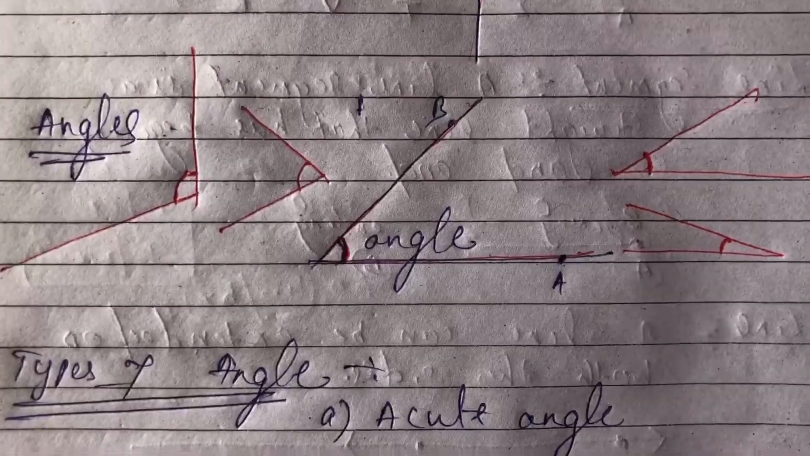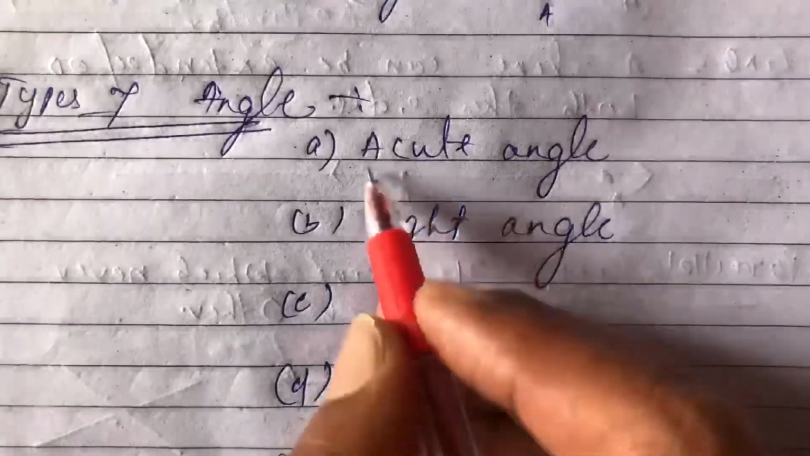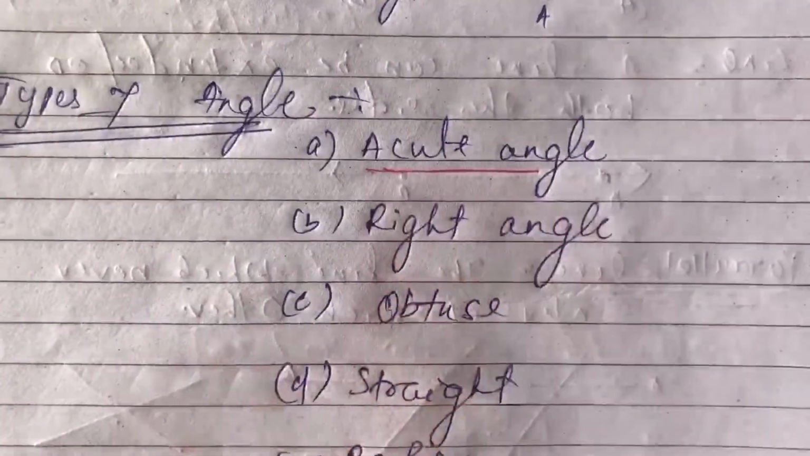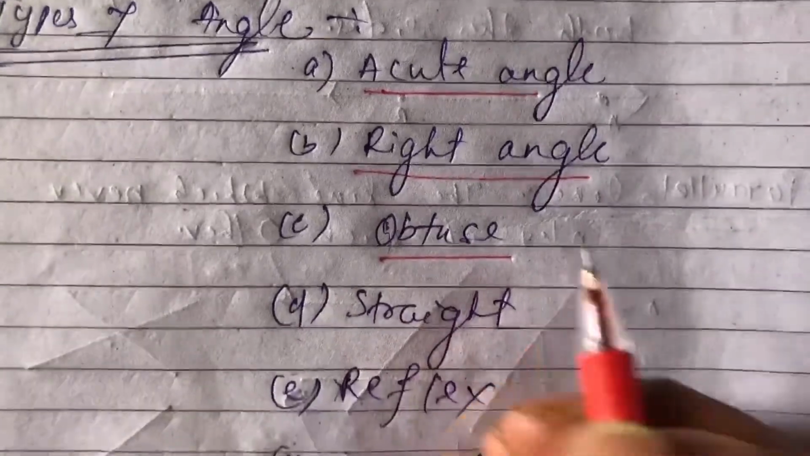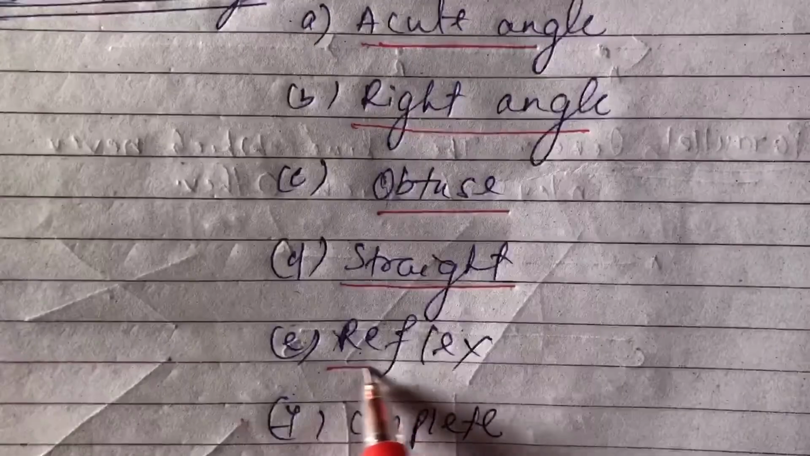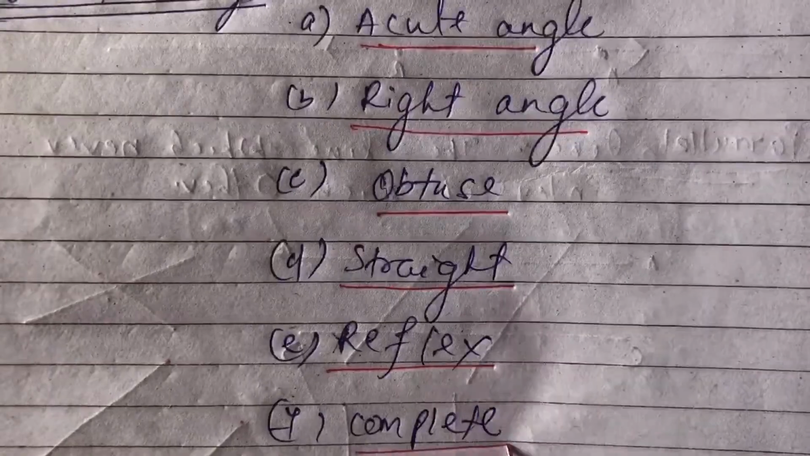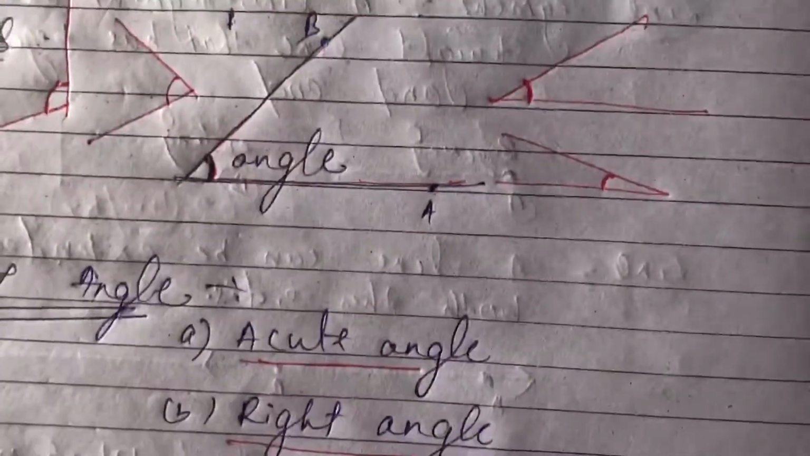So let's move to the next, that is types of angle. What are the types of angle? The first one is acute angle. The second one is right angle. The third one is obtuse angle. The fourth one is straight. The fifth one is reflex. Then complete, and the last is the zero angle. Let's start with the acute angle.